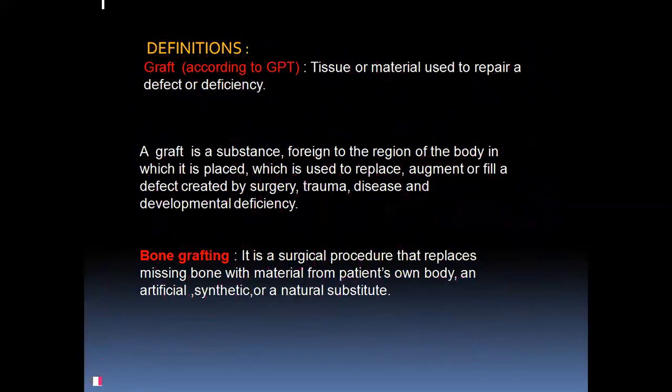So what is a graft? A graft is a material or a tissue that is used to repair a defect or a deficiency. A surgical procedure that replaces the missing bone with material from the patient's own body, or an artificial, synthetic, or natural substitute, is called bone grafting.